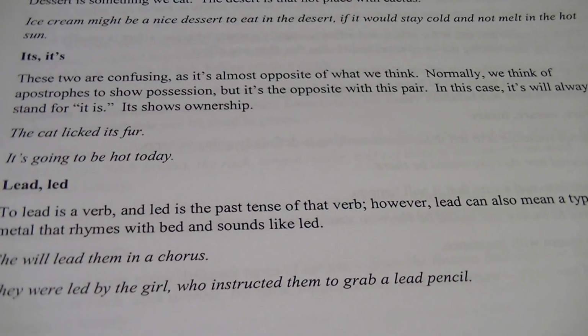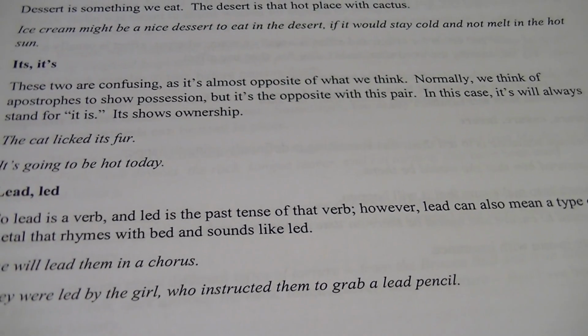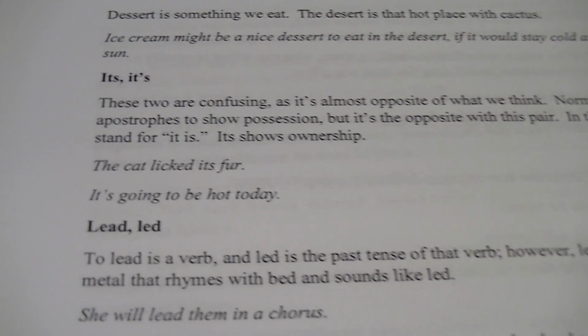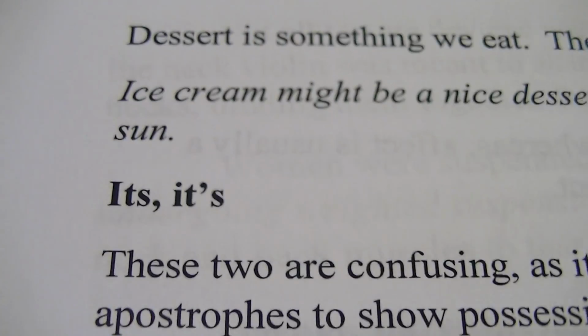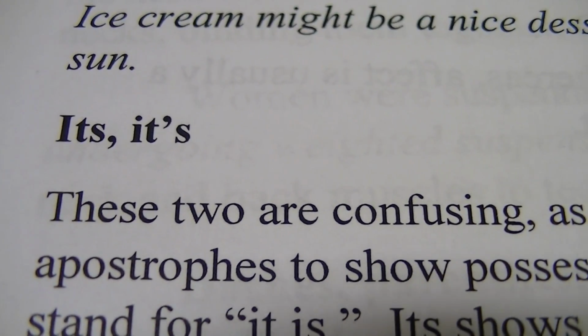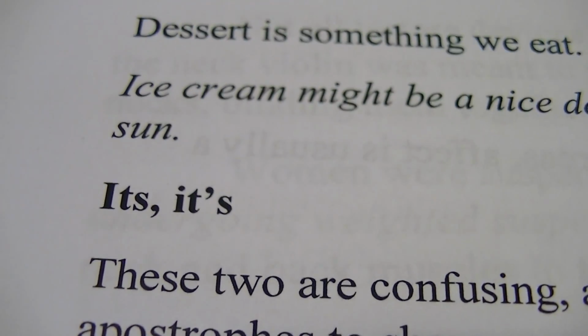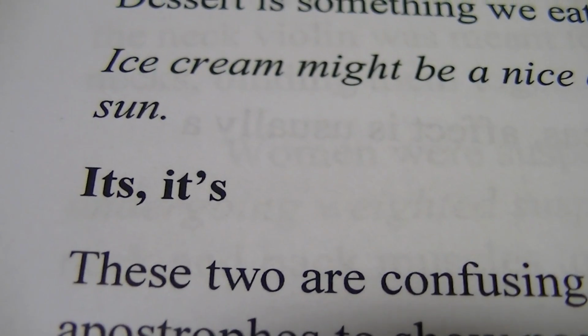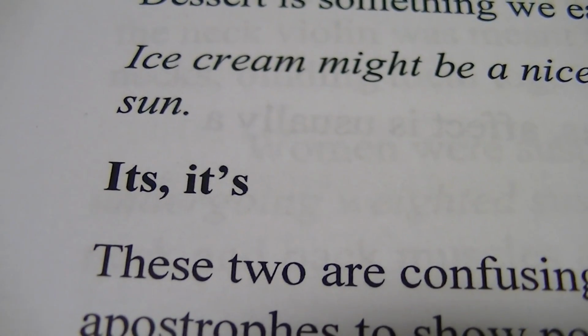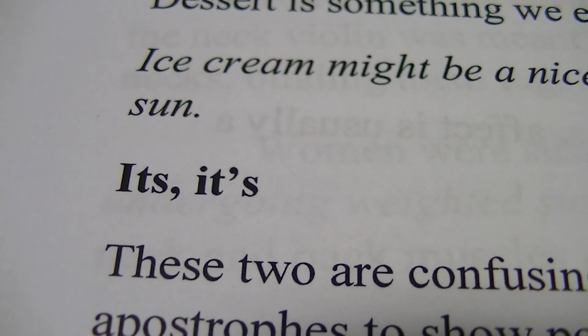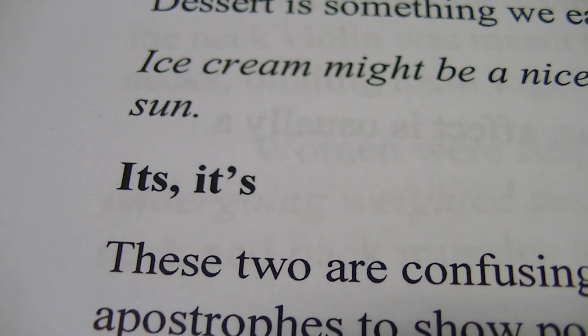ITS shows ownership. So this is going back to our French heritage, and when we take a letter out, we can put an apostrophe in to put in place for that letter. So IT apostrophe S, you're missing a letter, so it's going to be it is. Whereas ITS is going to be that ownership, right?